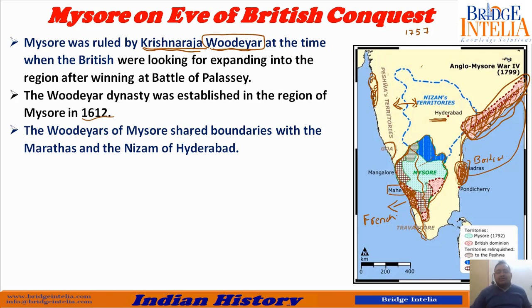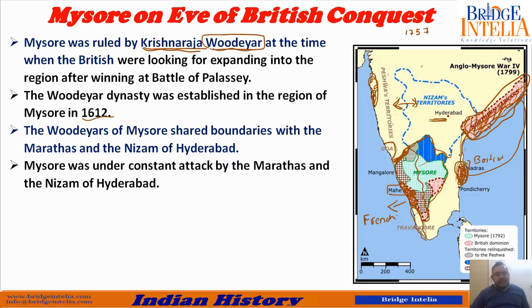The Wodeyars of Mysore shared boundaries with the Marathas and the Nizam of Hyderabad. As I already made clear through the map, this is the boundary with the Marathas, and this is the large, very lengthy boundary with Hyderabad. Neighbors often fight. If you have neighbors, you would have experienced that neighbors do fight, it is natural. Mysore was under constant attack by the Marathas and the Nizam of Hyderabad. As I already explained, they wanted to expand towards the south. Expanding towards the south was not possible unless they defeated the Mysore kingdom.